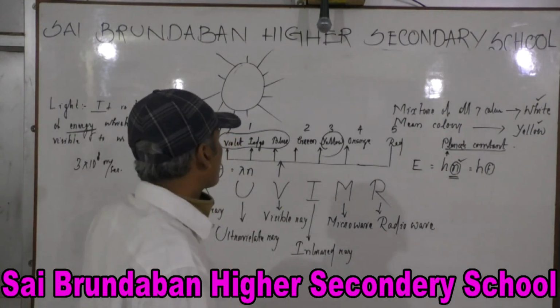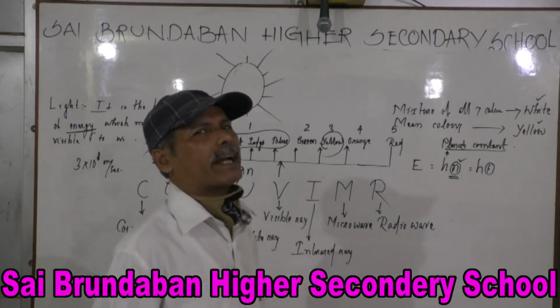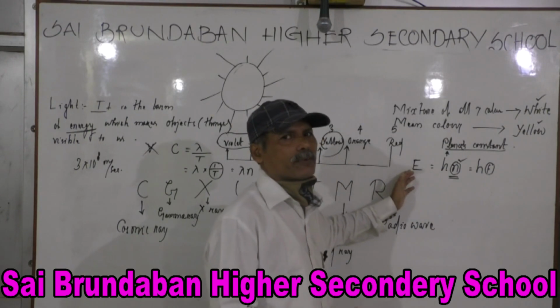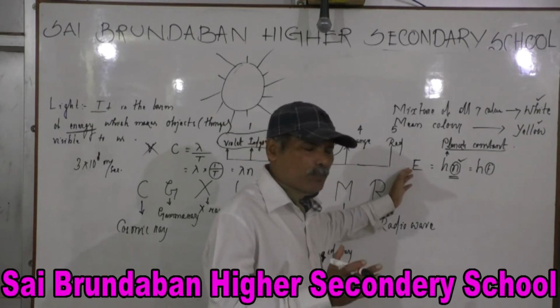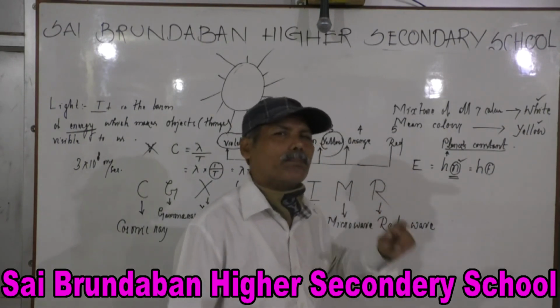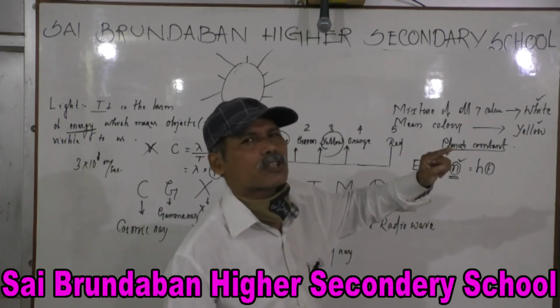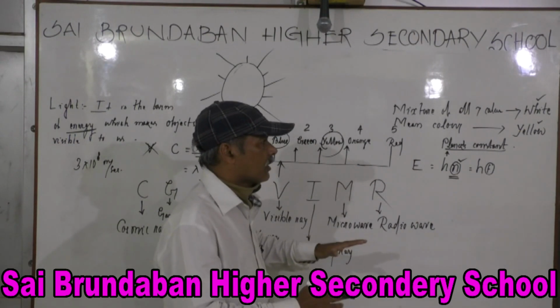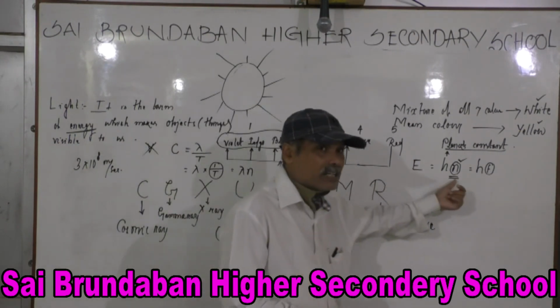So now, how can we quantify how much energy is acquired by a ray when it strikes any surface? We have to evaluate the energy, so we have to know the frequency.